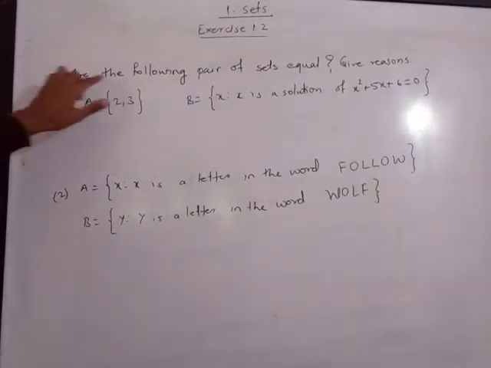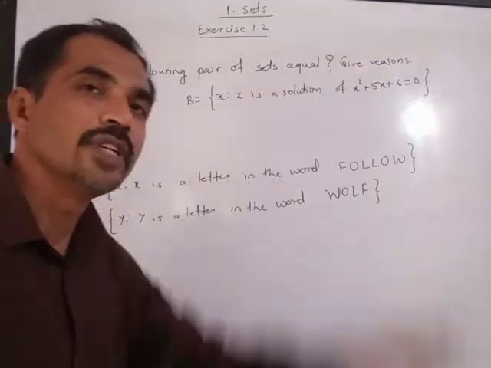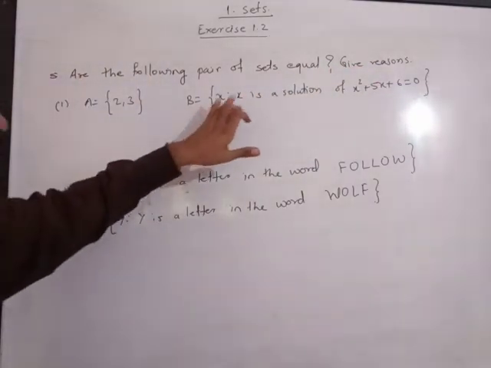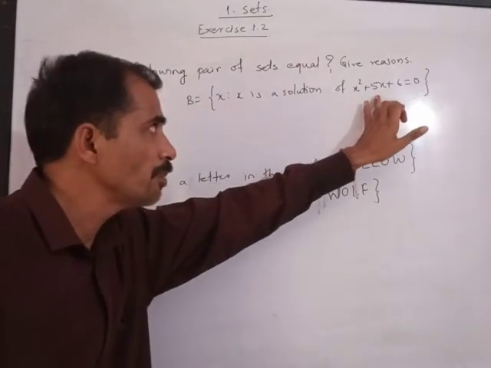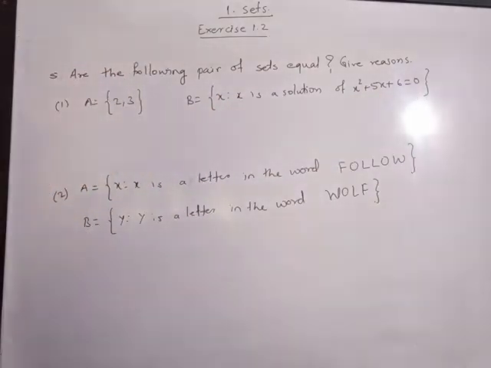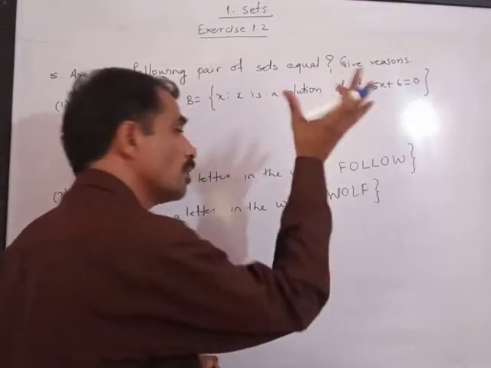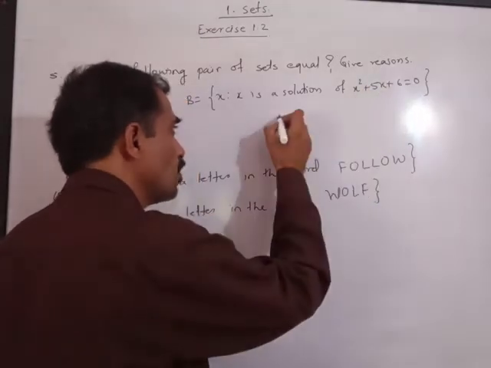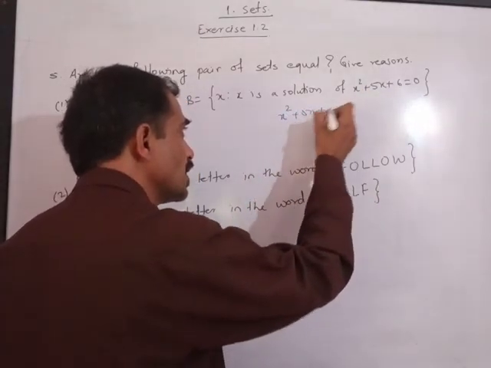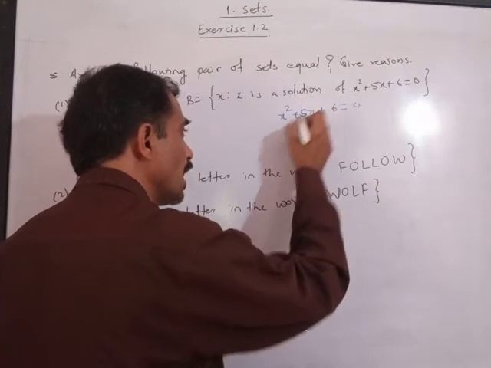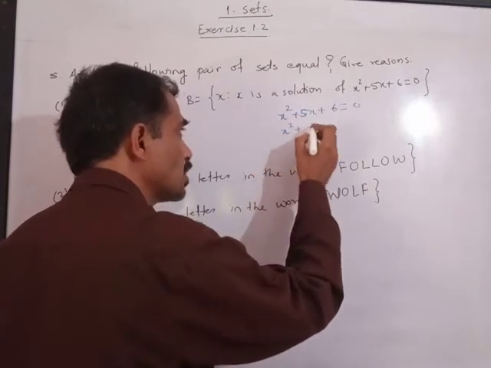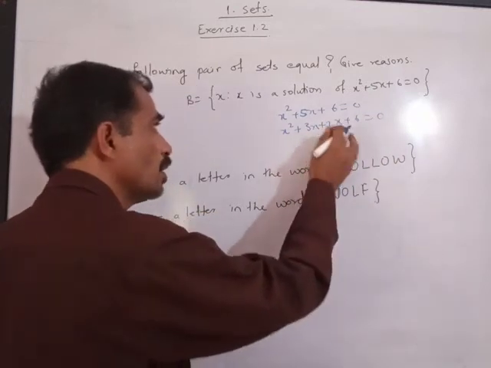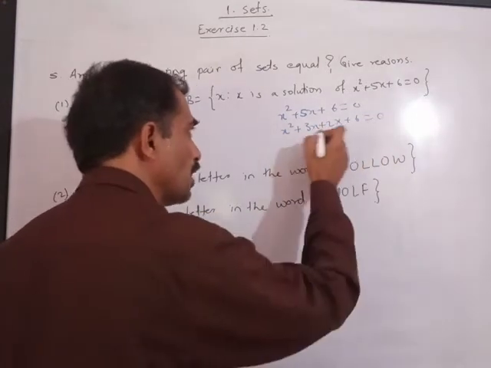Fifth question is, are the following pair of sets equal? Give reasons. Now let us check. A is a set of 2 and 3 and B is a set of X such that X is the solution of X square plus 5X plus 6 equal to 0. So if you do not solve this and just look, your answer may be incorrect. So solve this. You have X square plus 5X plus 6 equal to 0. It means you can factorize this as X square plus 3X plus 2X plus 6 equal to 0, that is 3 plus 2 is 5 and 3 twos are 6. So you will get factorization like this.